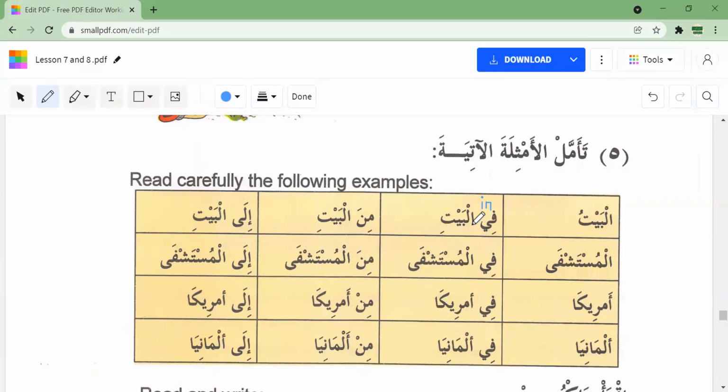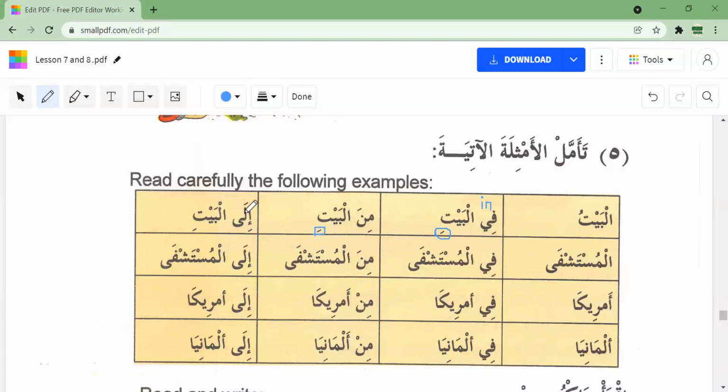And if you notice, there's one big difference in the word baytu. What happens here is that we get the kasra here. It's no longer fil baytu, it's fil bayti. Okay. Similarly with min. Min is also a preposition. What does min mean? Anyone know what min means? From. Yes, correct. Min means from. So minal bayti, from the house. Again, here we have a kasra. Why? Because this is a harf of jar as well. This is a preposition. Fi is a preposition. Min is a preposition. Similarly, ila is a preposition.